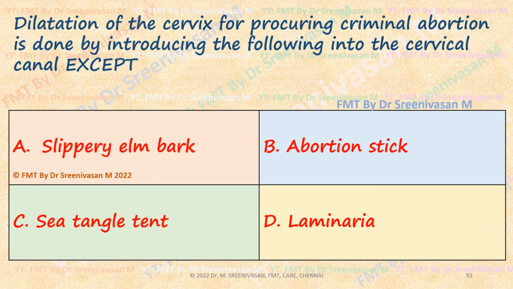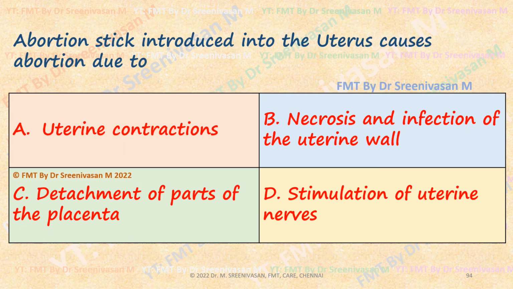Dilatation of the cervix for procuring criminal abortion is done by introducing the following into the cervical canal, except: slippery elm bark, laminaria tent or sea tangle tent, both are the same only. They are all placed in the cervix only. They are hygroscopic, absorb water and swell, leading to dilatation of the cervix and expulsion. Whereas the abortion stick is introduced with paste and chemicals applied into the uterus. So the risk is uterine perforation here.